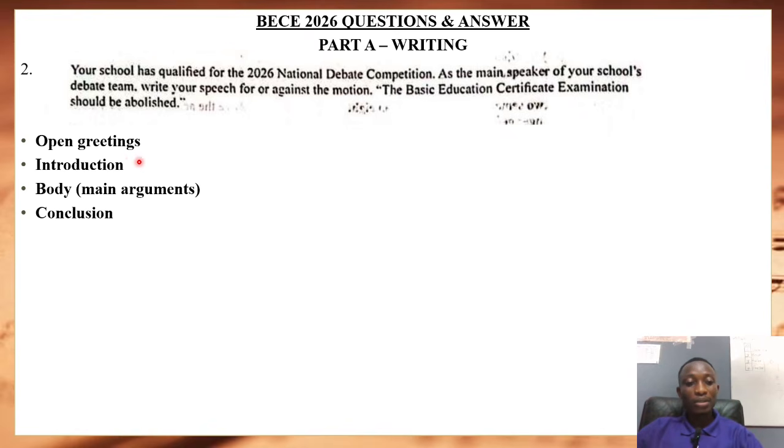And then we have the main argument. This is where the major argument of your motion comes in. So here you present facts, figures, and try to convince the house as to why you think BECE should not be abolished. And finally, you conclude. You conclude by summarizing every point you've raised and then declaring your stance again, that you still hold on to your stance, that you are for the motion or you are against the motion.